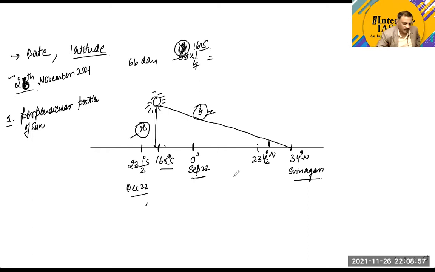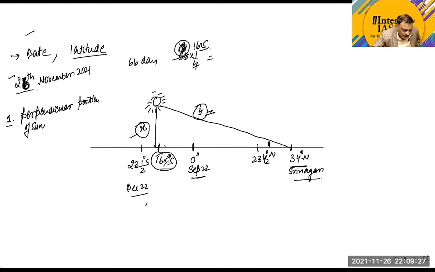Now there is a simple formula to calculate the noon sun angle. You need to calculate the maximum angle on Srinagar at noon time. That is the noon sun angle; this is the idea behind it. Now from the 34th degree, the position of Srinagar, to the perpendicular position of the sun, calculate how much latitudinal degree or angular distance there is.